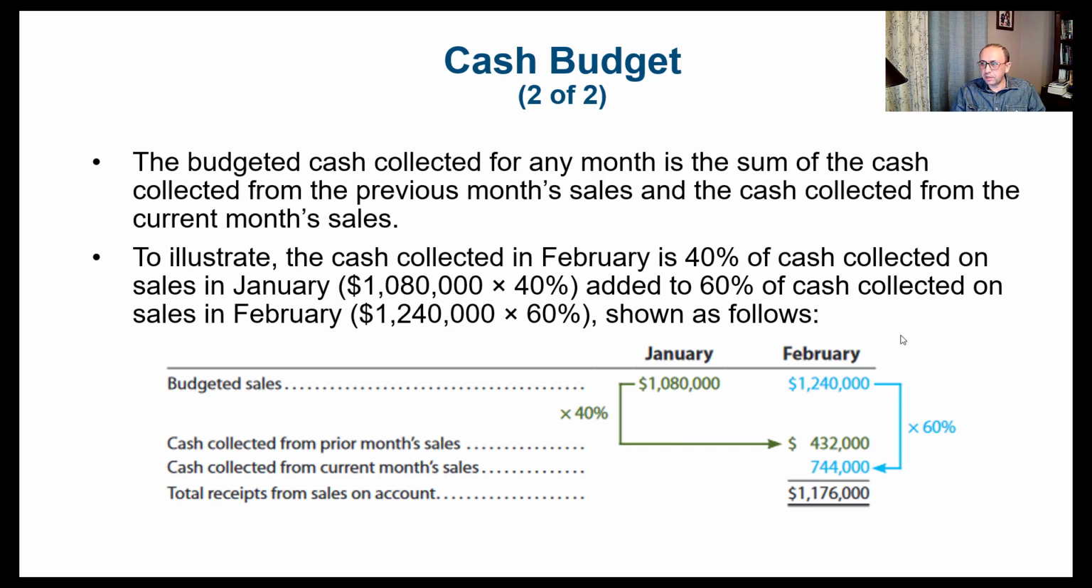So let's do it one more time for February here. 60% would be based on the budgeted sales for February, and 40% would be coming from the January sales. So we took the January sales multiplied by 40%, and that was 432,000. And we got the February sales, and we multiplied by 60%, that's 1,240,000, which gives us 744,000. We add these two numbers together, and that will give us the total receipts from sales on account. And again, that's the budgeted receipts from the sales on account.